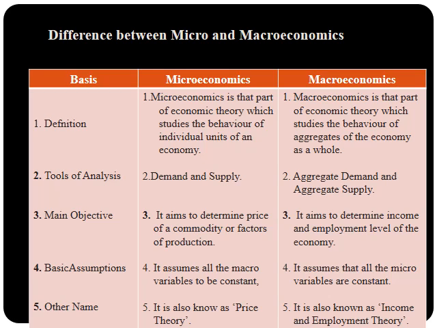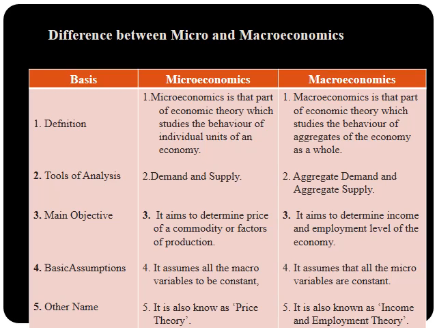And the other branch, macroeconomics. Macroeconomics is that part of economic theory which studies the behavior of aggregates of the economy as a whole. I already told you that macroeconomics deals with the aggregates of economic variables. So what are those aggregates?